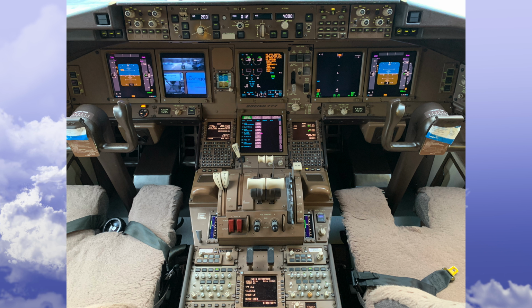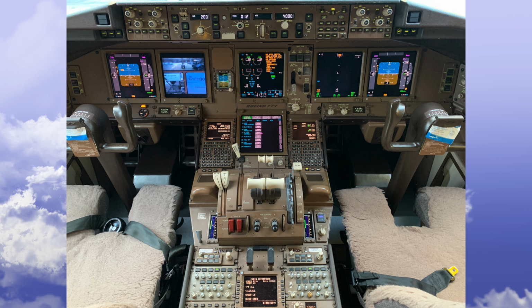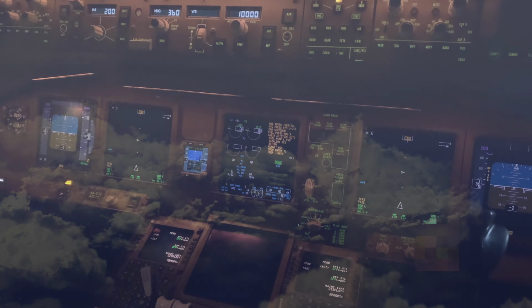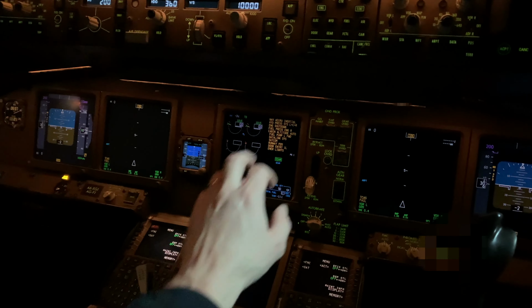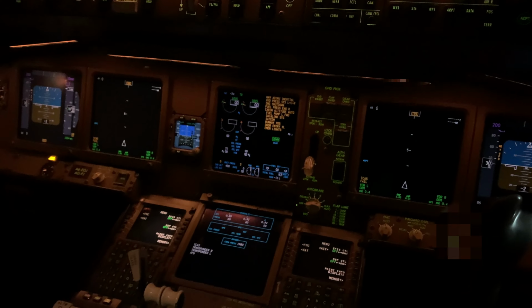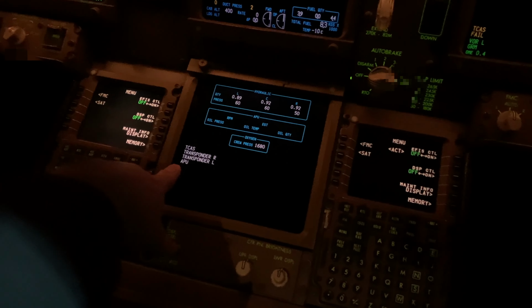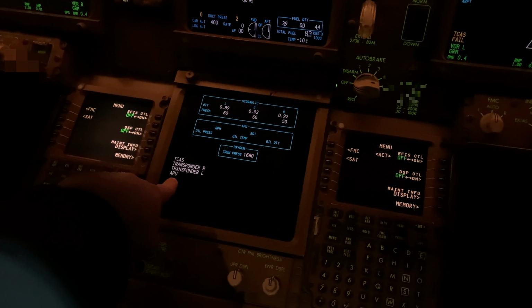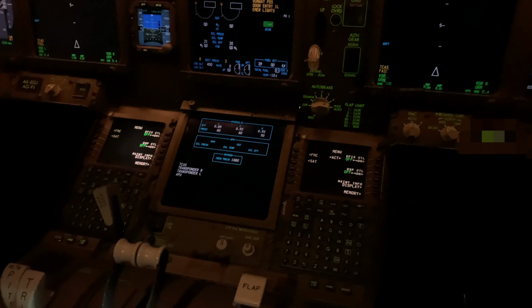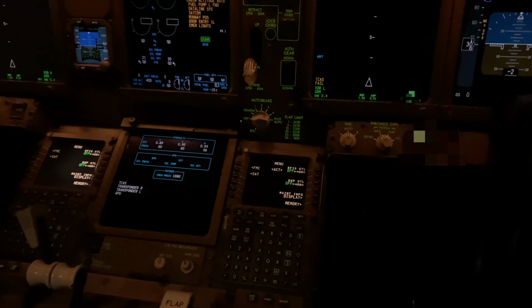So, going through the video, go to the display select panel, push the lower center switch and select status. It brings up all the current status messages. Ignore the top three, that's because the ADAs are not aligned. We're looking at the APU.